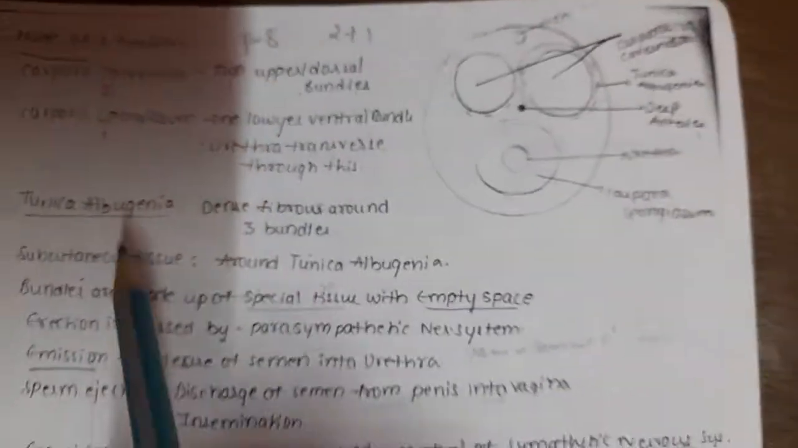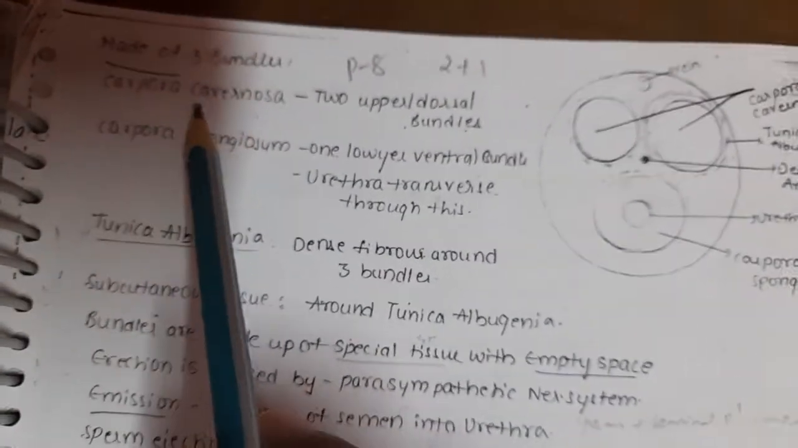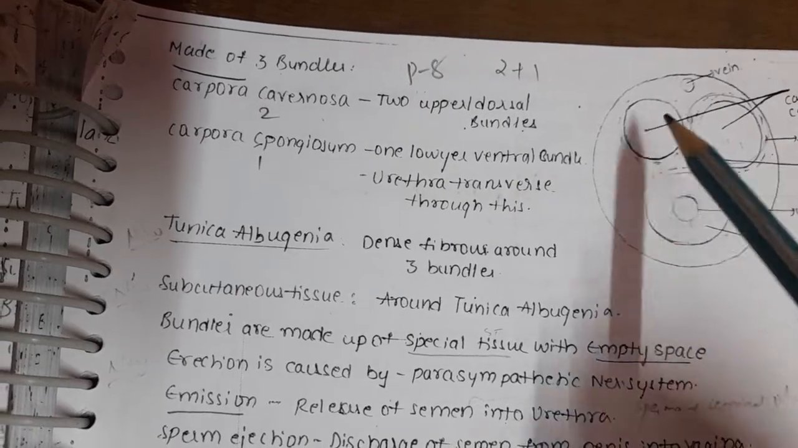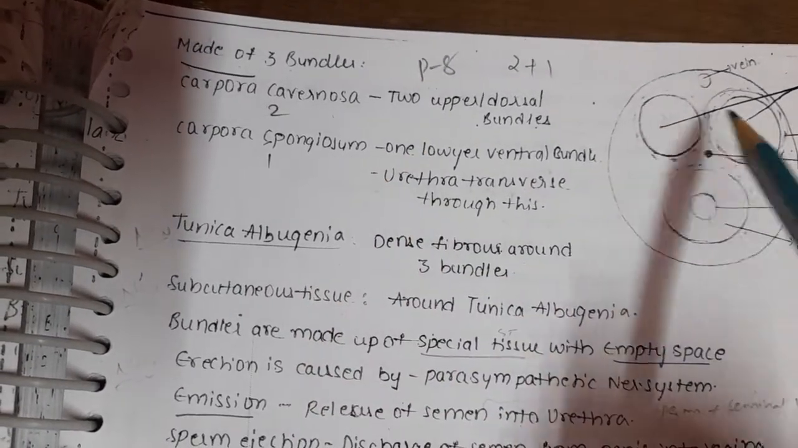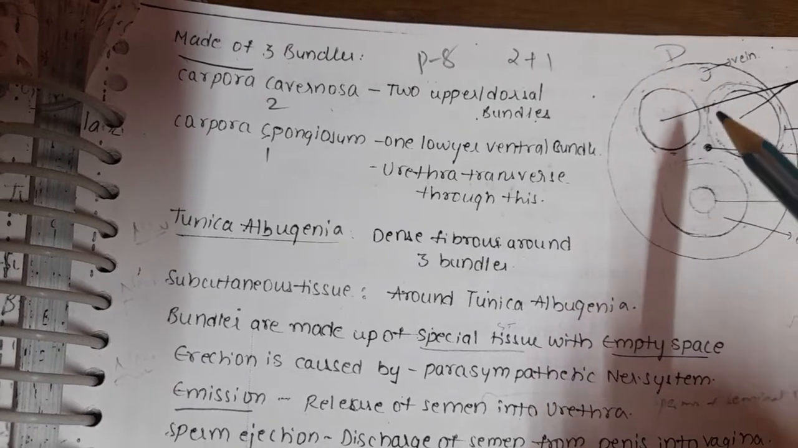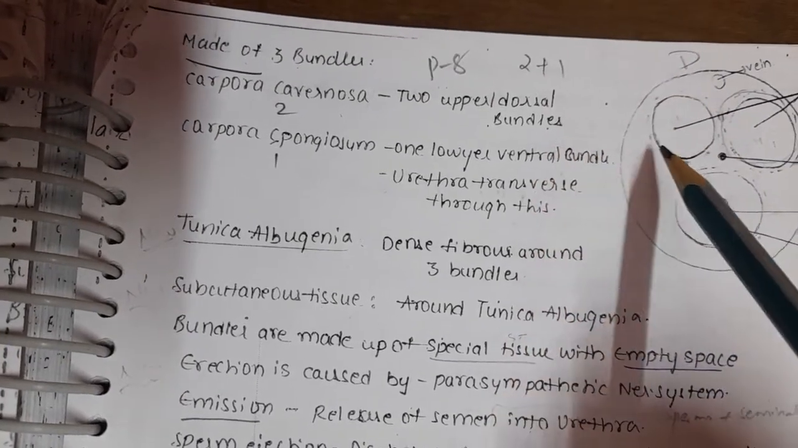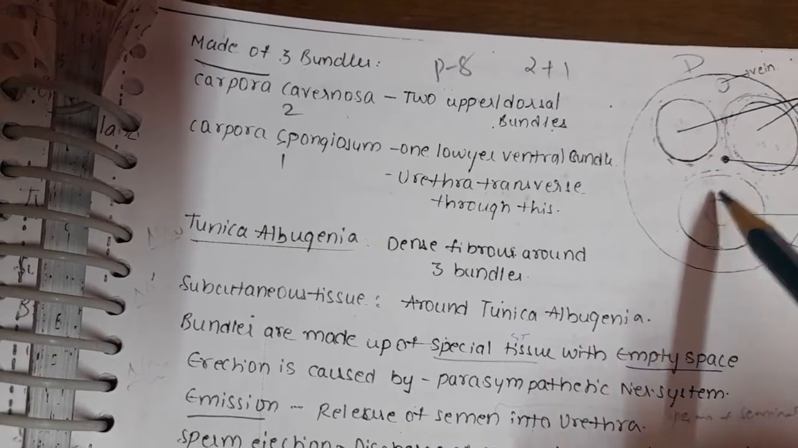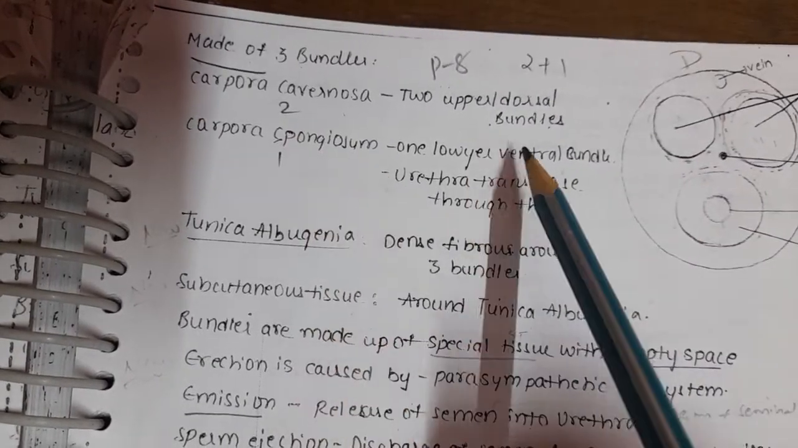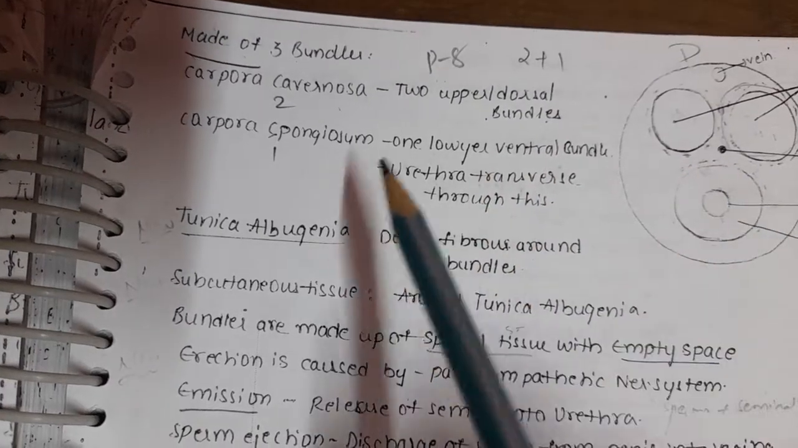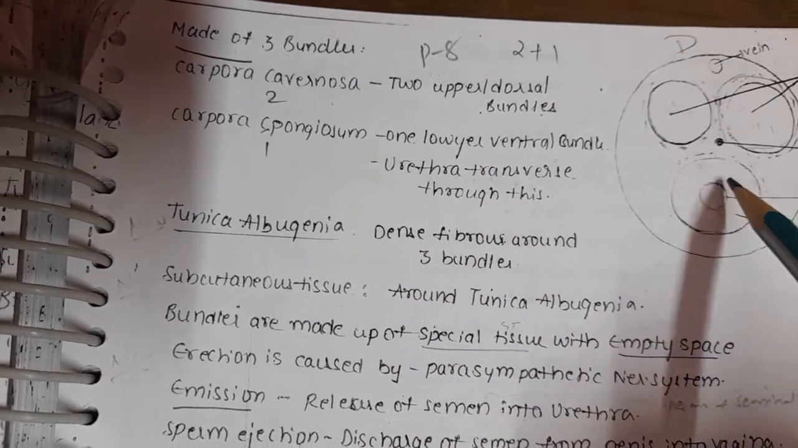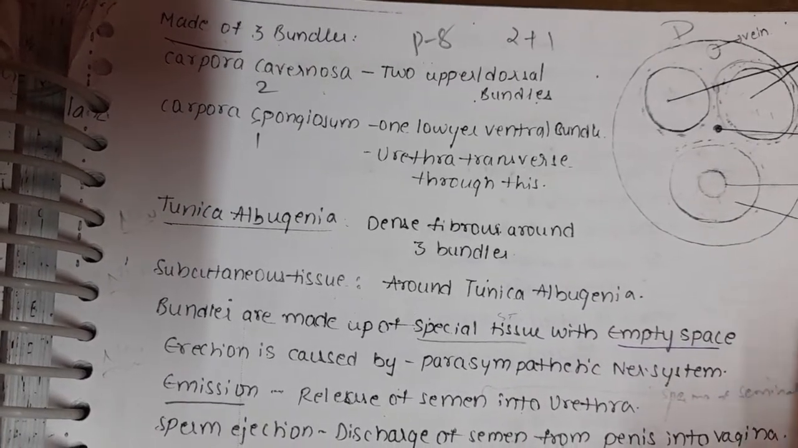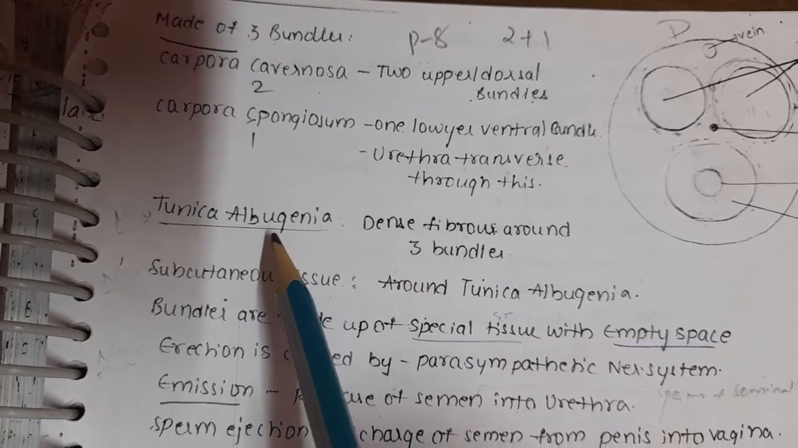This penis is made up of three bundles, three columns of tissue. You can see here: one, two, three. Two are present on the dorsal side, and these are called corpora cavernosa. Two upper dorsal bundles and one corpus spongiosum, the lower ventral bundle. The urethra passes through this one. The urethra is present in the spongiosum, very important.